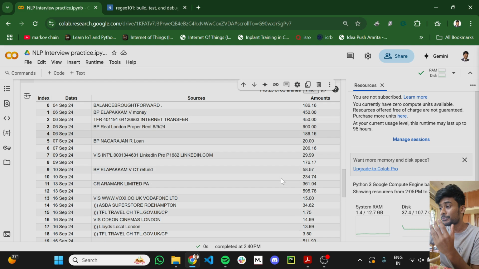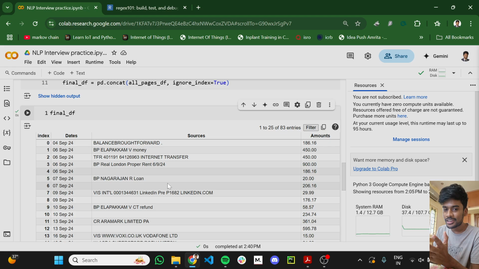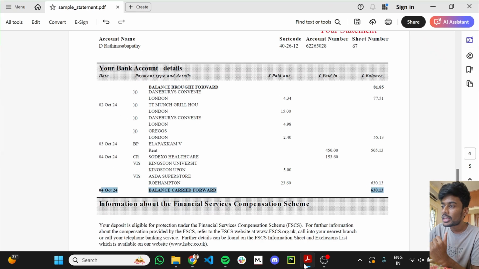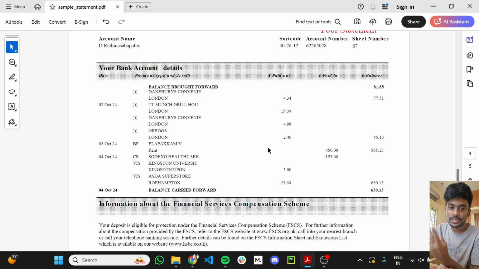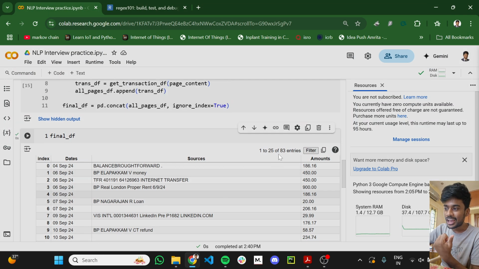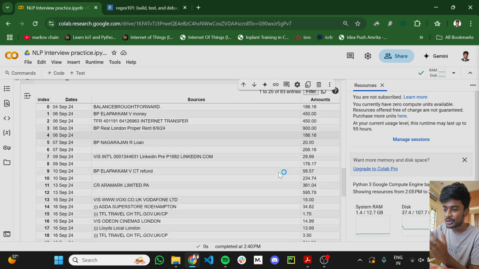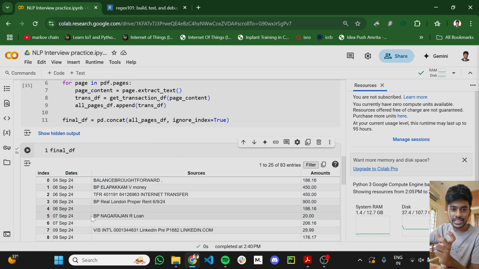Of course, this has a lot of limitations, and it might not be production grade code which can pass all the edge cases, but for this particular statement it is working pretty well. There is another limitation: here we have two things, paid out and paid in, which say the amount that came in and the amount that went out. We are not catering to that, because there is no differentiable pattern between them.